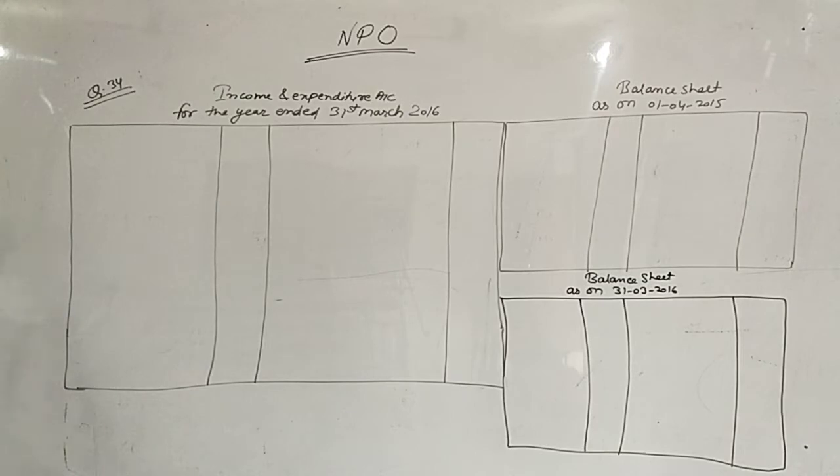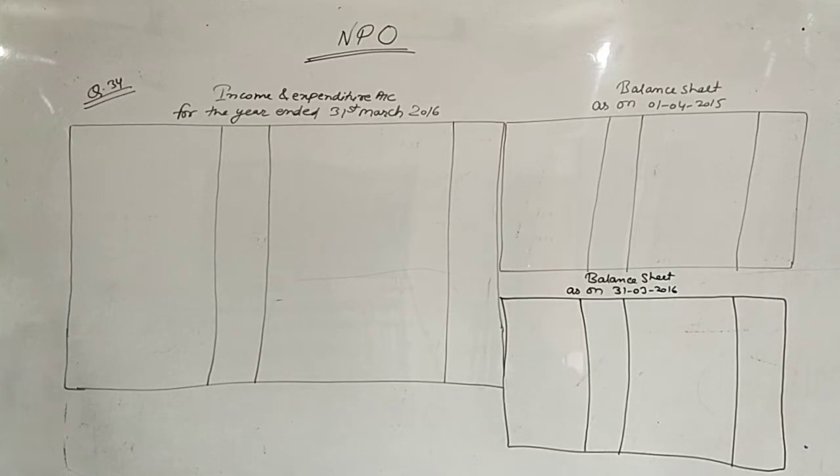First point, there are 400 members each paying an annual subscription of 100, means this point is related to subscription. Second point, on 31st March 2015 the trust owned building 75,000, furniture 10,000, books 6,000 and 12% bonds 10,000, means these are your opening assets. So building, furniture, books and bonds, tick these points because when we write the closing balance sheet, it may be useful for us.